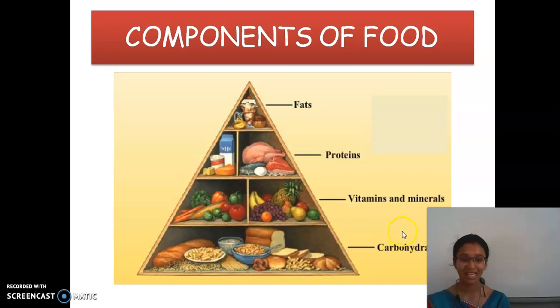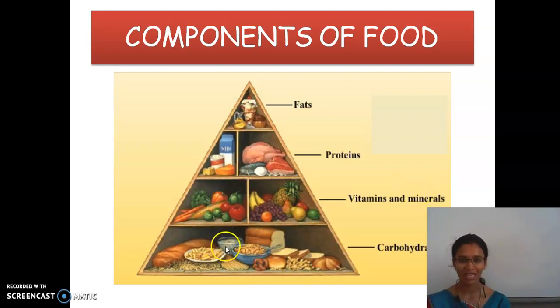Vitamins help in healing wounds. What do you mean by wounds? If you have injuries, these injuries are called wounds. And then minerals. Minerals help us to stay strong and healthy, and mainly help in building strong bones.